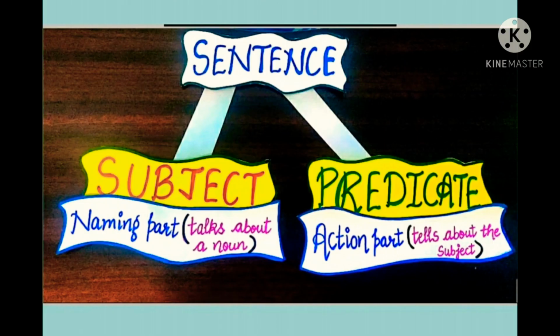Now, a sentence has two parts, the subject and the predicate. The subject is the part that names a person or a thing. It is the naming part that talks about a noun. Whereas predicate tells us something about the subject. It is the action part that tells about the subject. So a sentence has two parts, the subject and the predicate.